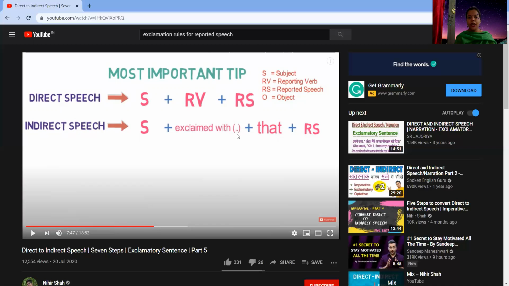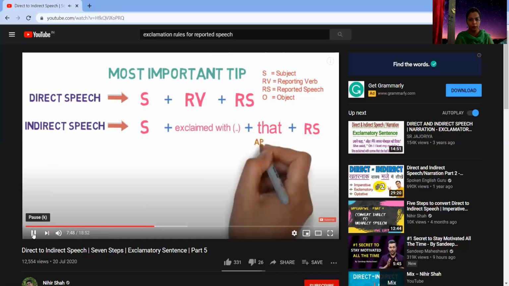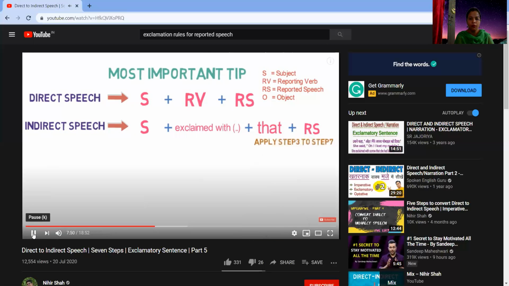So that needs to be done. Then we'll remove the punctuation marks, the comma and the quotes, and replace them with the conjunction that, followed by the reported speech. Okay, now let's see the next step. Steps 3 to 7 need to be applied in the reported speech.